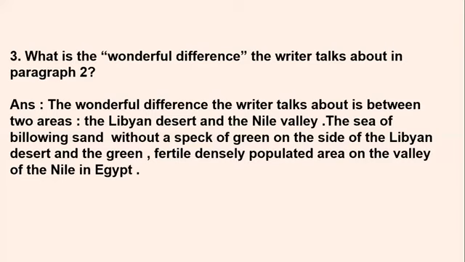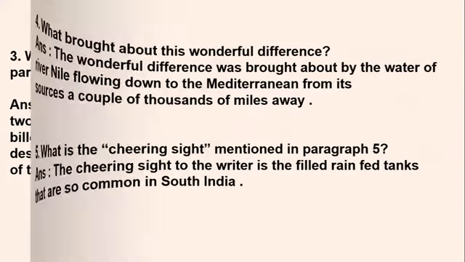And on the other side he could see a green, fertile, densely populated area, which is full of greenery, thick forest, and that is on the valley of the Nile in Egypt, because the river Nile flows from there. So this is the wonderful difference: just standing in between, he sees two different wonderful things. That is why he has mentioned the wonderful difference. Thus you can write the answer like this, students. Okay, so let's move on to the next question.